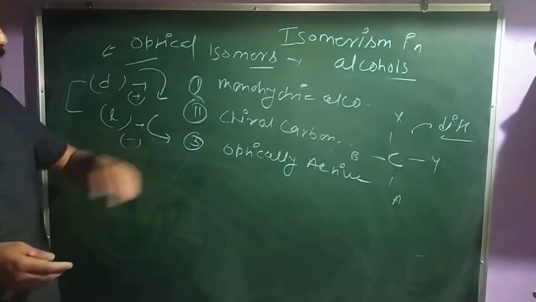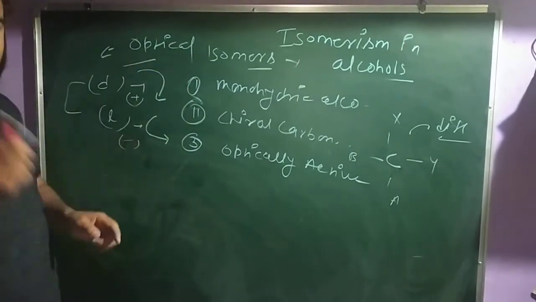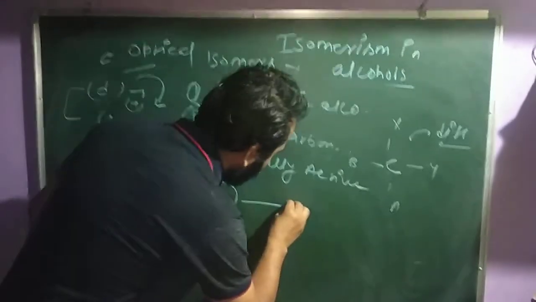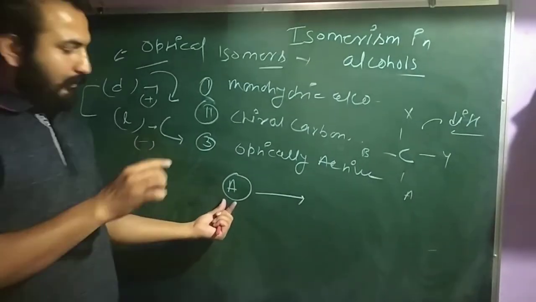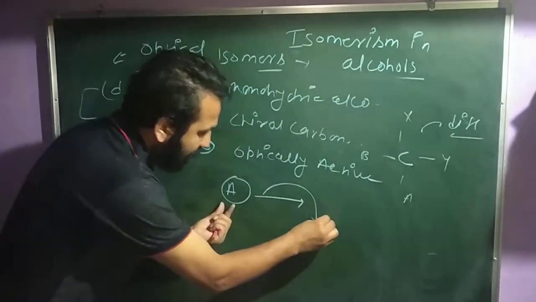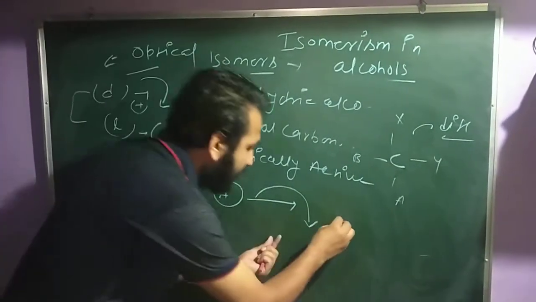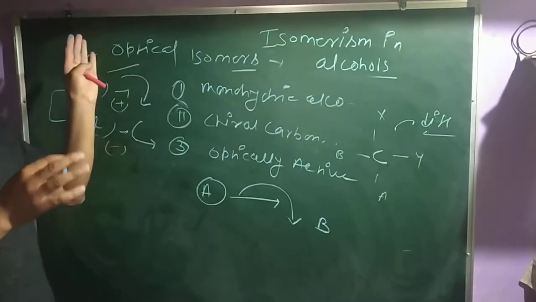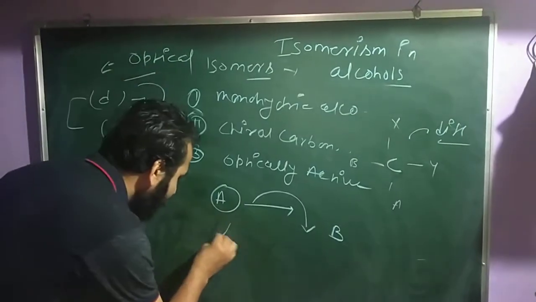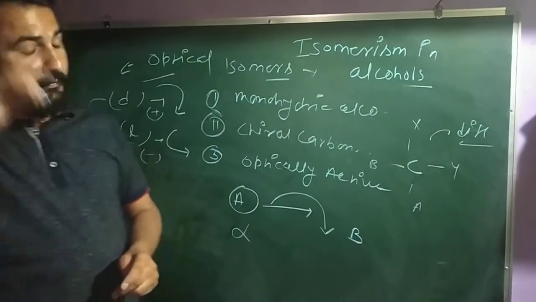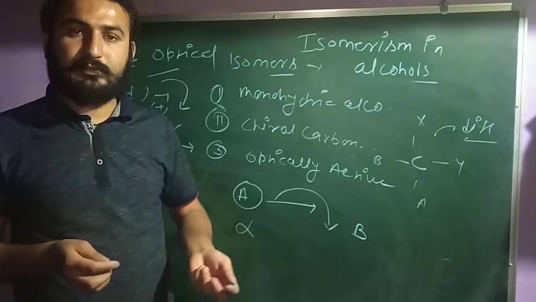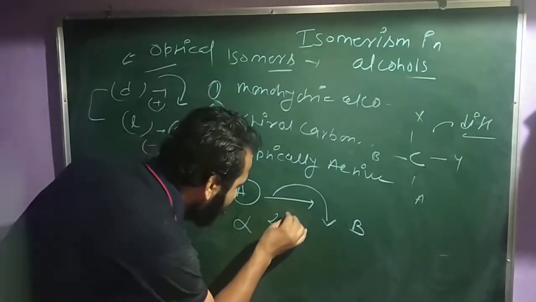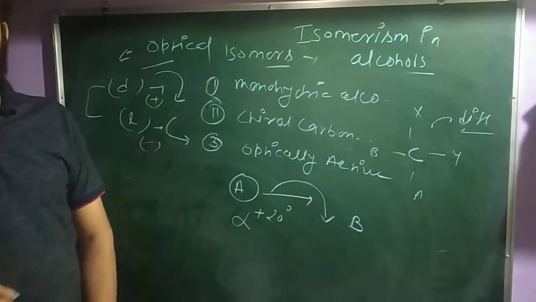Clear? अब optical isomers में क्या होगा, if suppose any compound A rotates and gives B. Clear? So last time I told you about alpha. Alpha means the degree of rotation. Suppose this A is rotating about plus 20 degree. Clear?